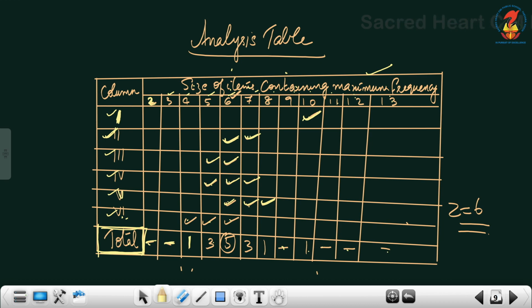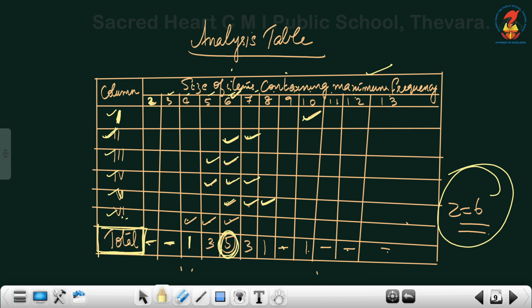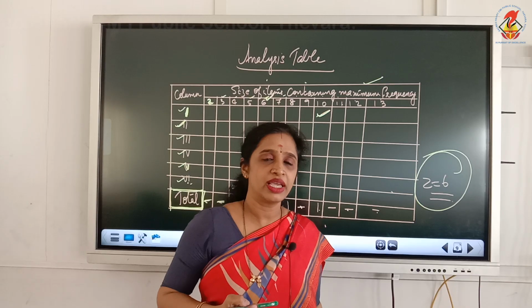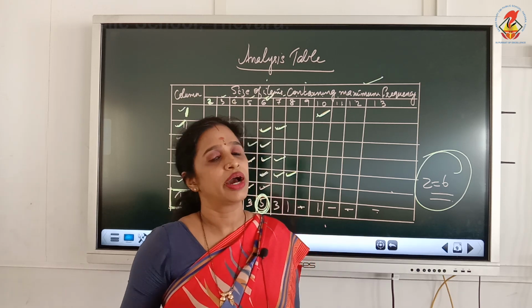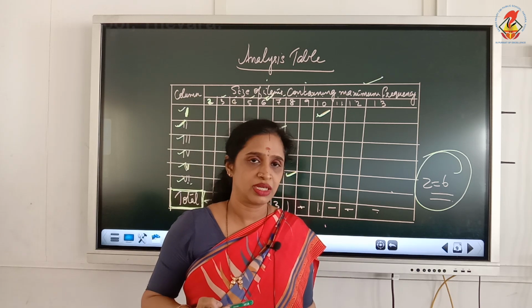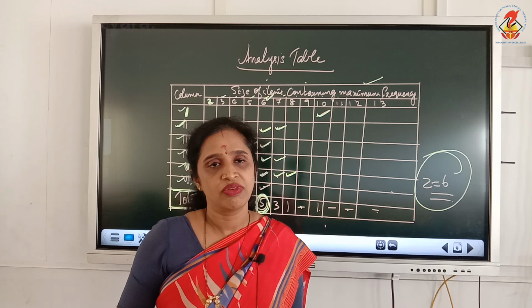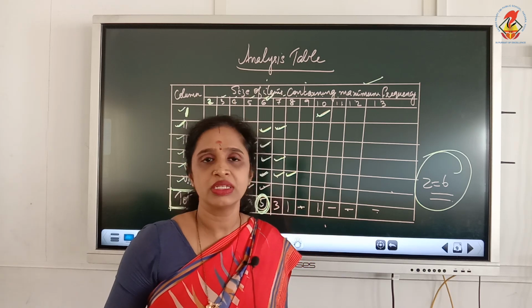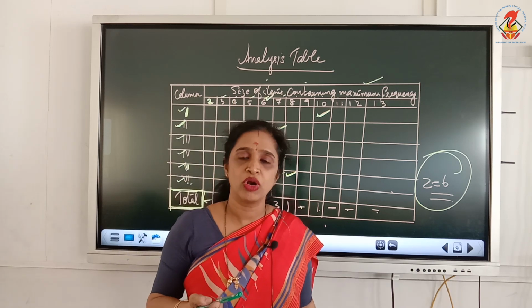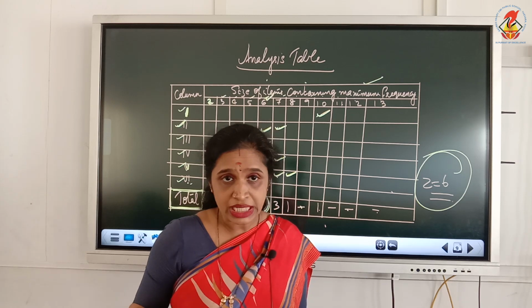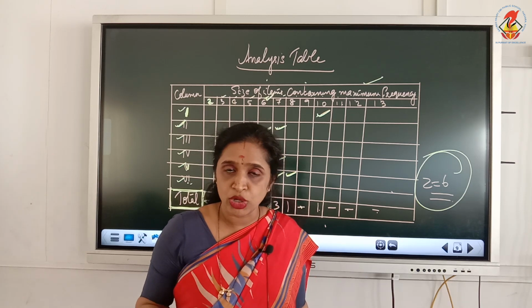So which size has got the maximum value? The size 6 has got the maximum value as 5. Therefore we can write the modal value as 6. So here what is the mode? 6. So the size 6 has the highest representations, therefore we will consider the modal value as 6. So I hope you all understood this. You have to prepare a table and work it out, then only you will be able to understand.